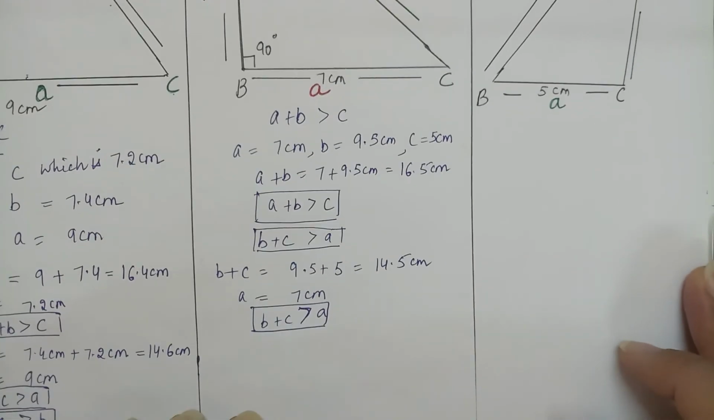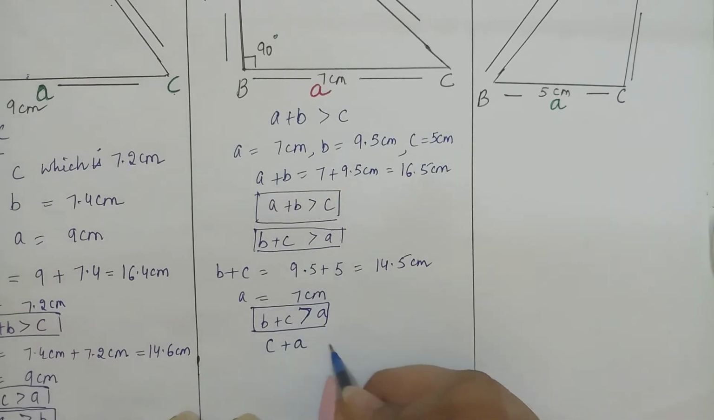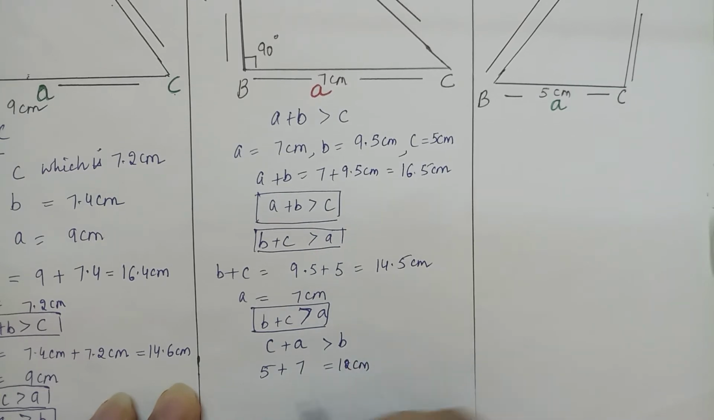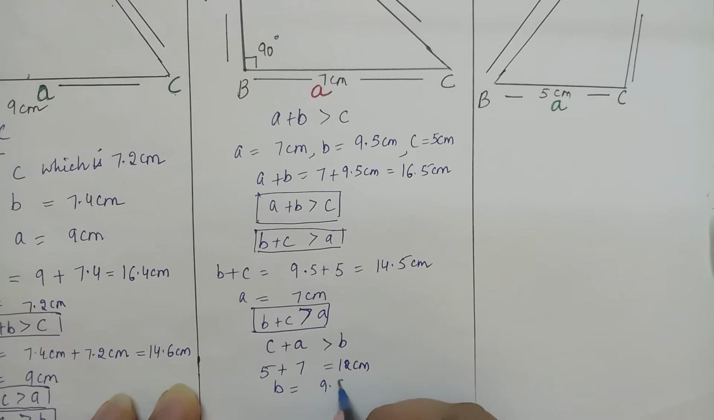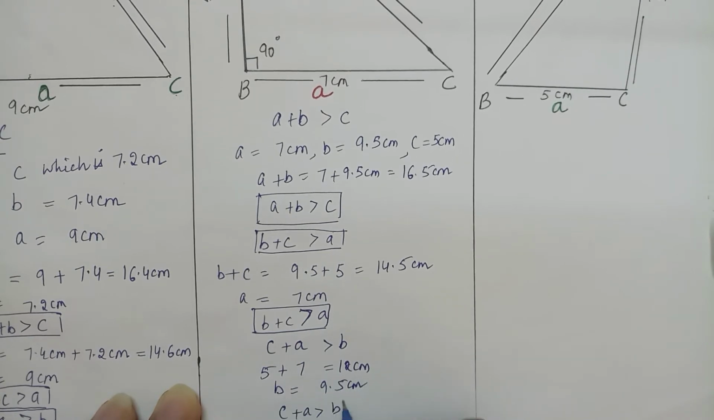Now, for the third and the last one, the sides left are C and A. I have to check whether it is greater than B or not. So, C and A. C is 5, A is 7. The value comes out to be 12 and B is 9.5. Again, C plus A is greater than B.